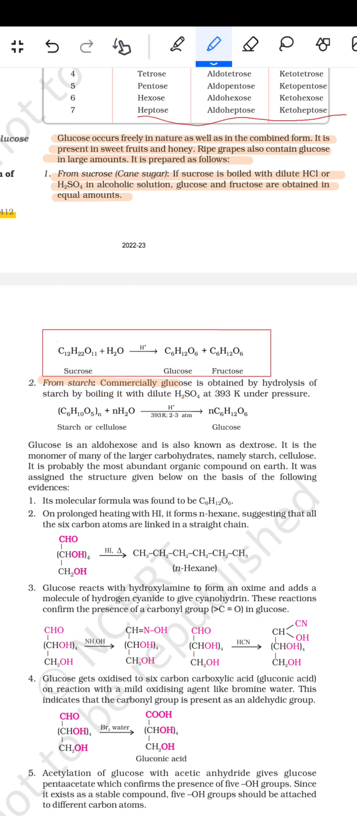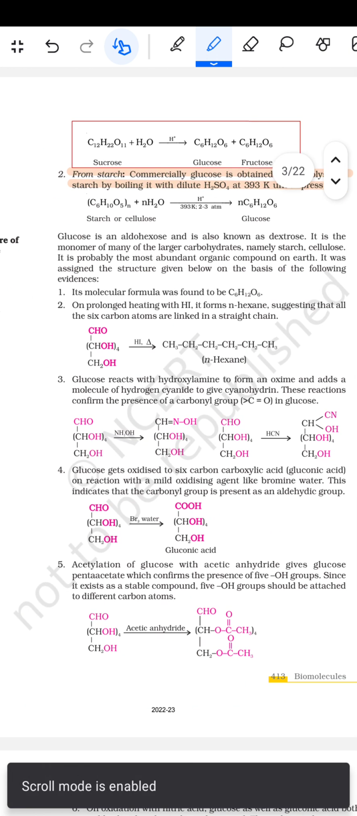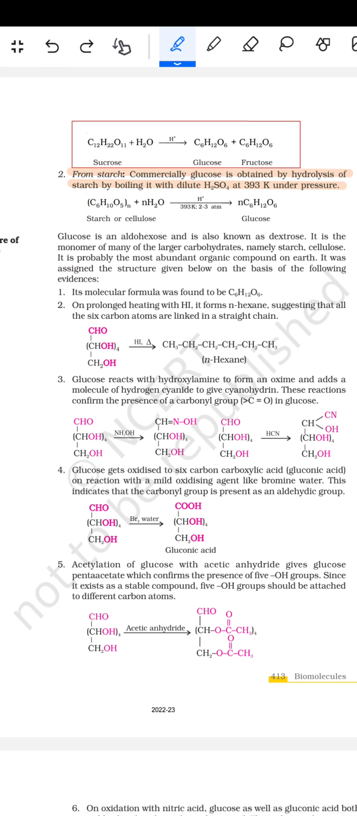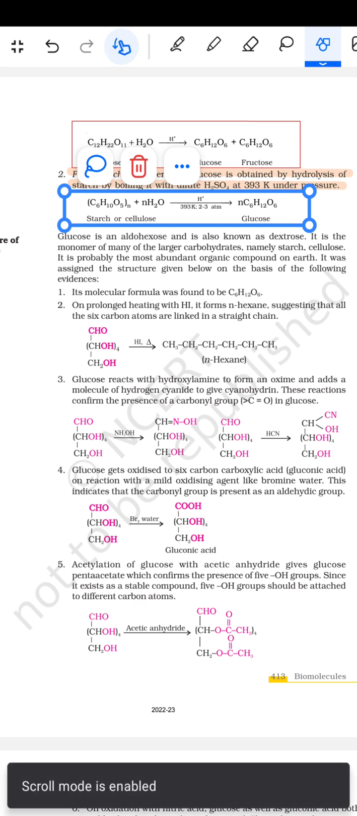Now from starch, commercially glucose is obtained by the hydrolysis of starch by boiling it with dilute H2SO4 at 393 Kelvin under pressure. तो जैसे अब स्टार्च हो गया (C6H10O5)n प्लस nH2O, H प्लस पर 393 केल्विन पर 2 एटीएम तो nC6H12O6 और ग्लूकोज बन गया.